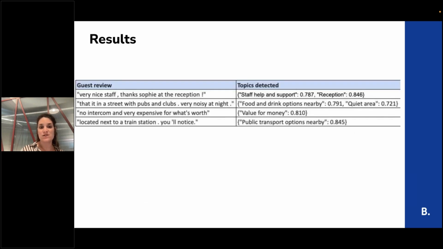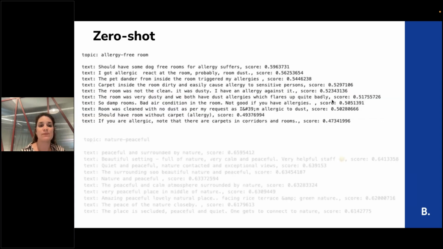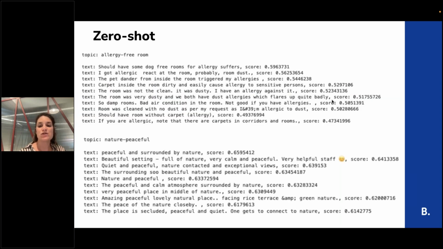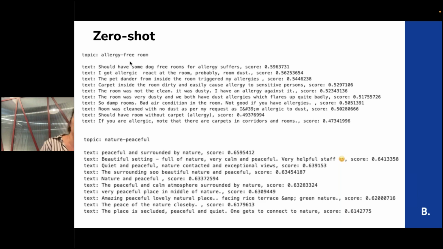Some examples of results. Here you can see reviews and the topics that we detected. So very nice stuff. Thanks, Sophia, the reception. So staff and help support, reception topic, etc. And that's the example of zero shot. Zero shot is actually a topic that we didn't train on. So for example, allergy free room.